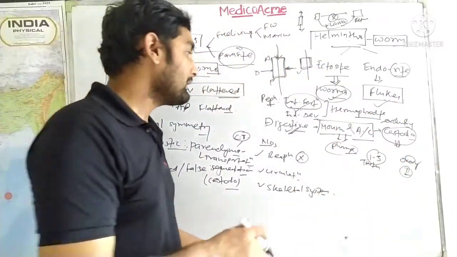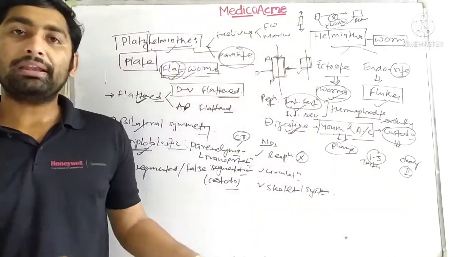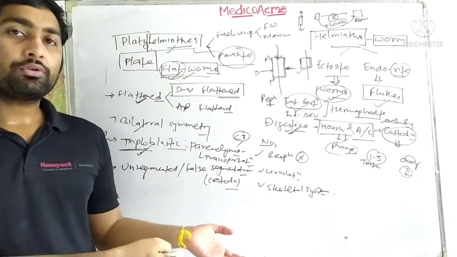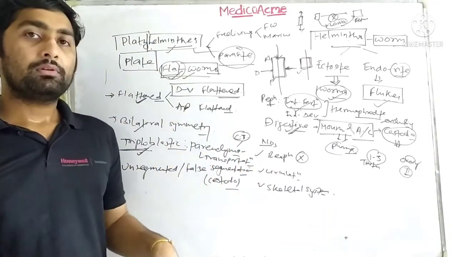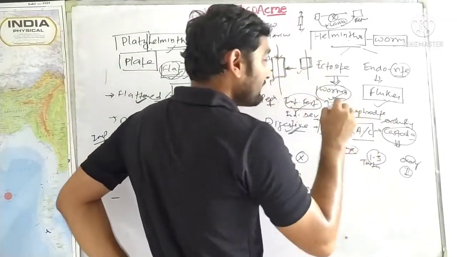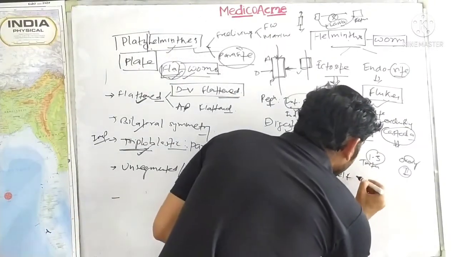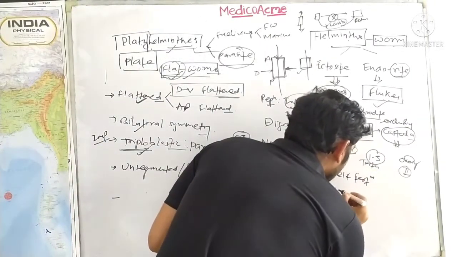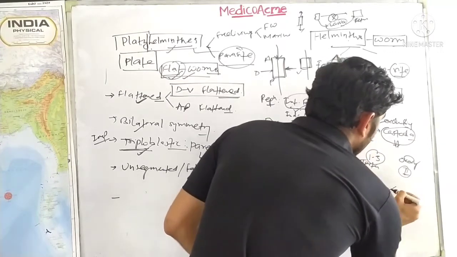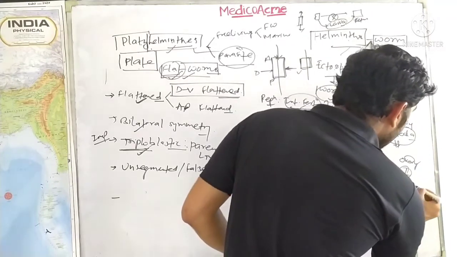Self fertilization means, if they are hermaphrodite animals, then what should be the barrier? The barrier will be, suppose, that the testis matured first, or the ovary matured first. But here both these things are maturing at the same time, so they will have self fertilization also and cross fertilization also. These two are found. Self fertilization will be mostly found in Cestoda, we will study how.